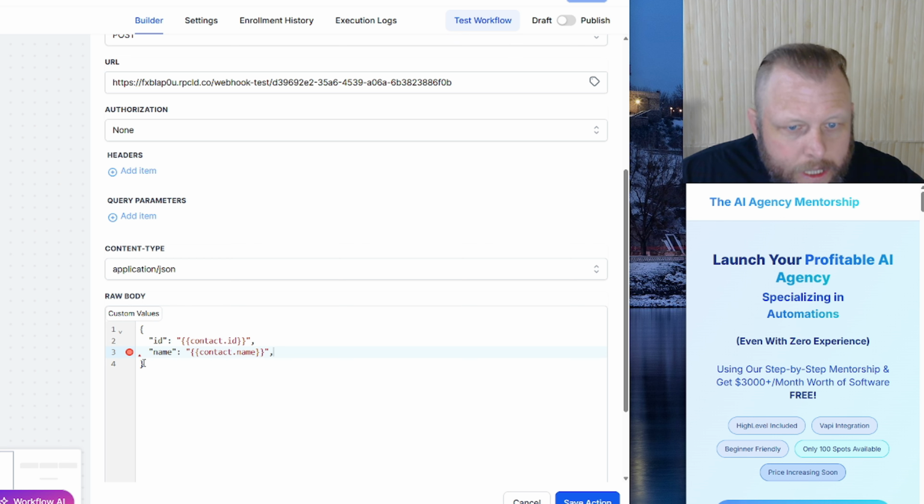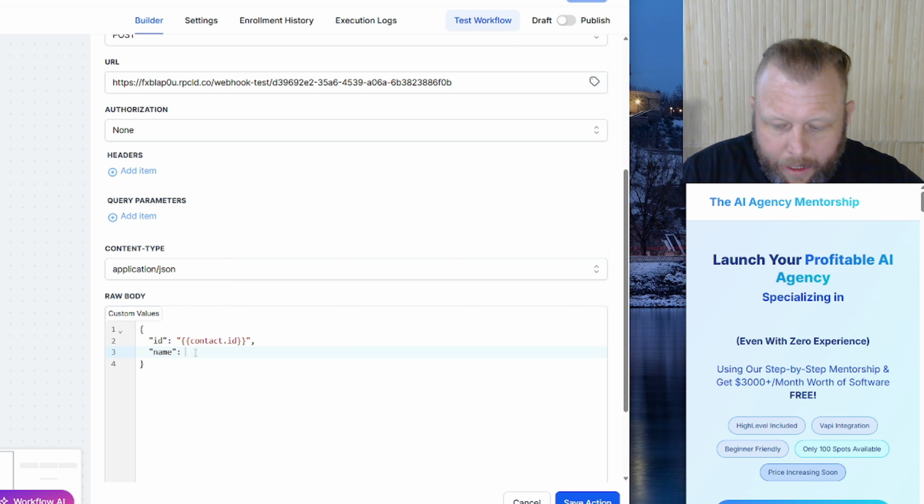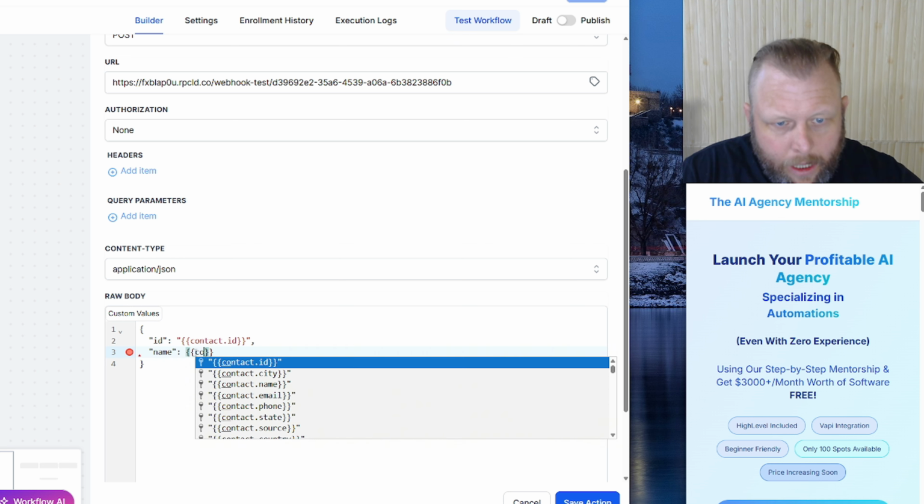Now for the JSON, the last one cannot contain a comma, so we're going to delete that one out in there. And then I'm just going to delete this entire line and like this. And what you can do is we have the trigger in here. And you can actually, the easiest way to get this, is if you want to find out what it should look like for the body. So the message is going to come in, it's going to be called the body. We can actually just come in and it should be